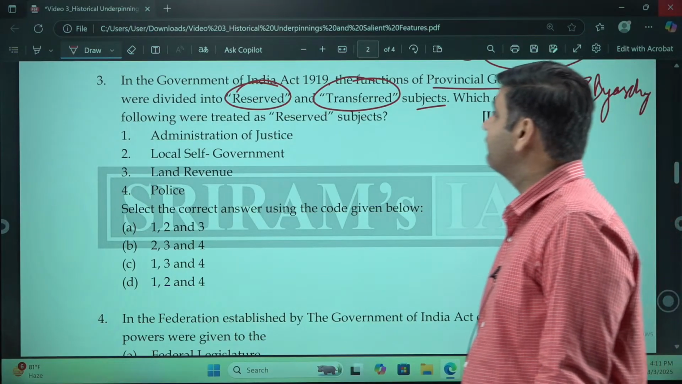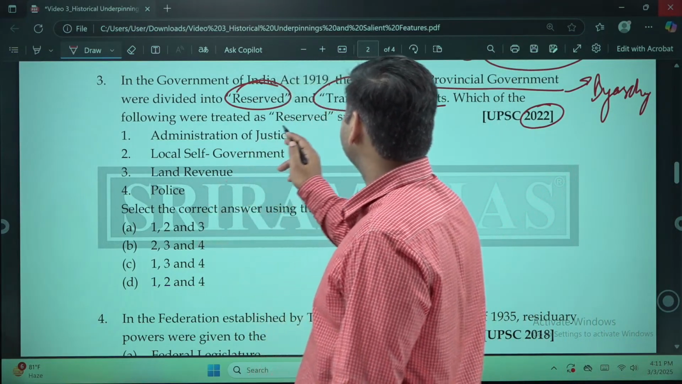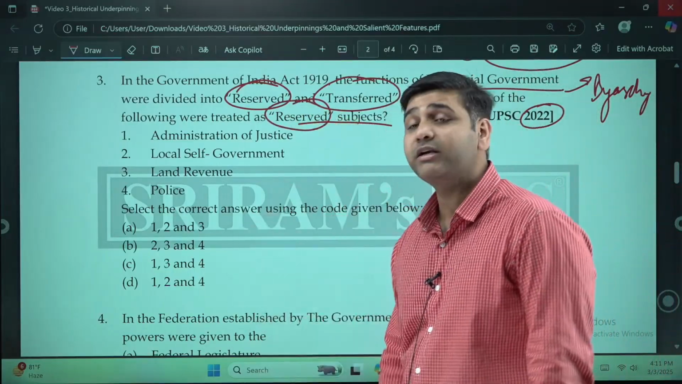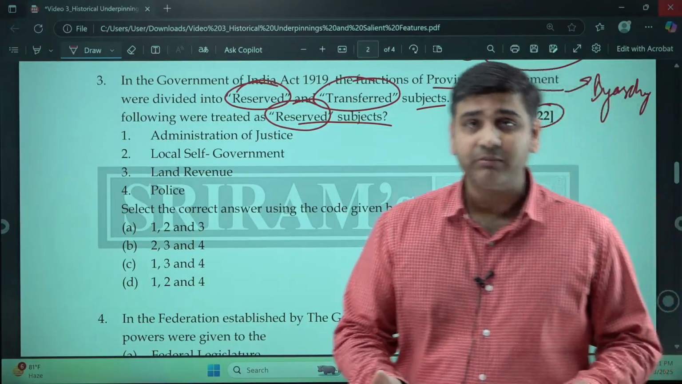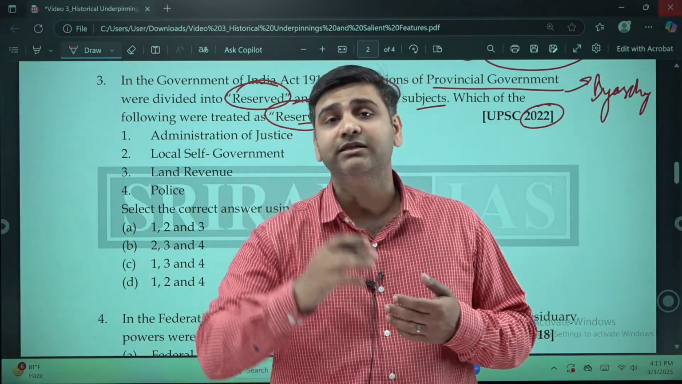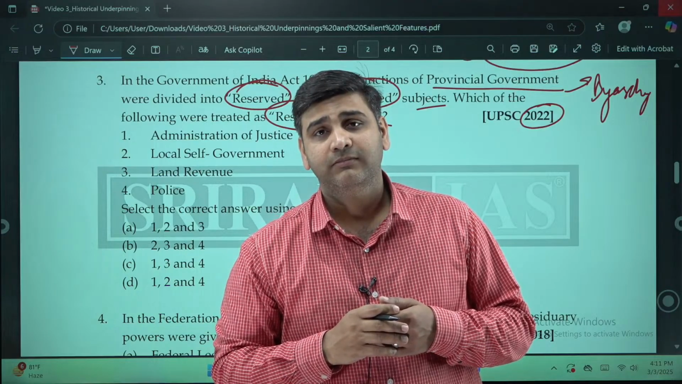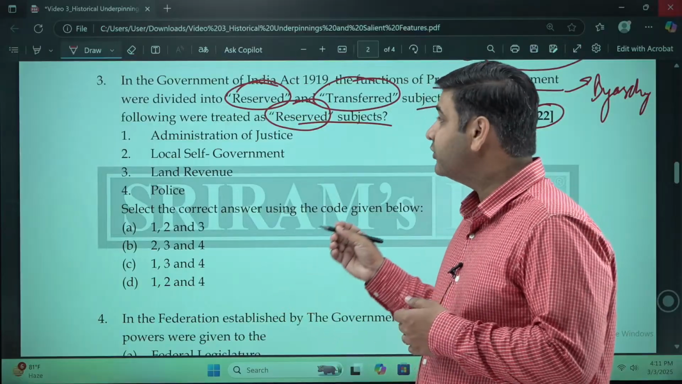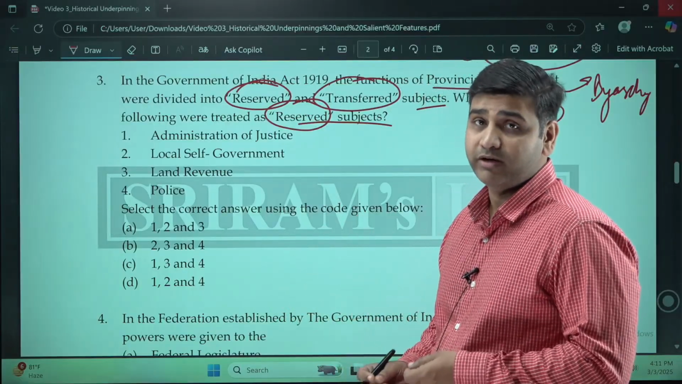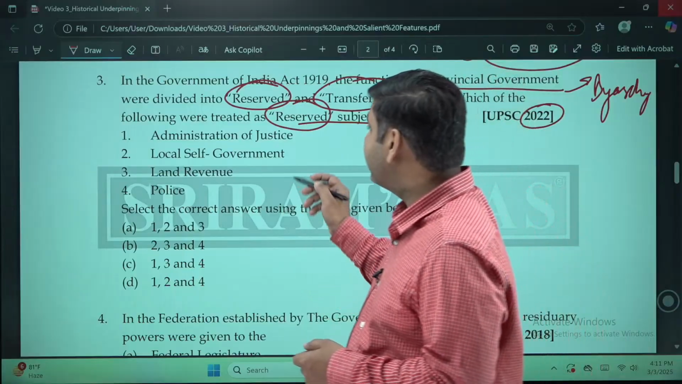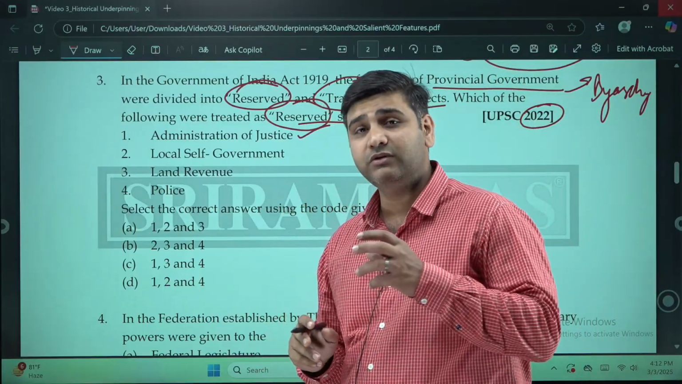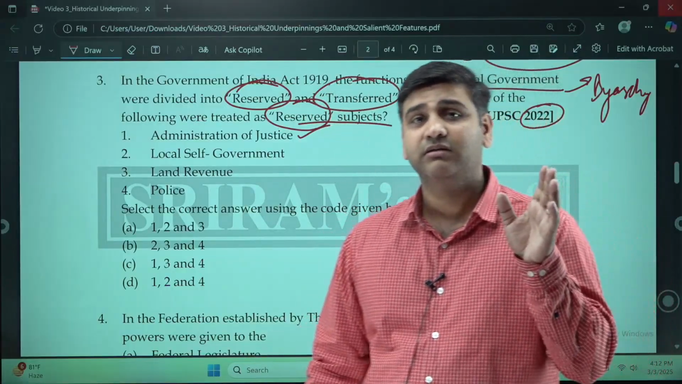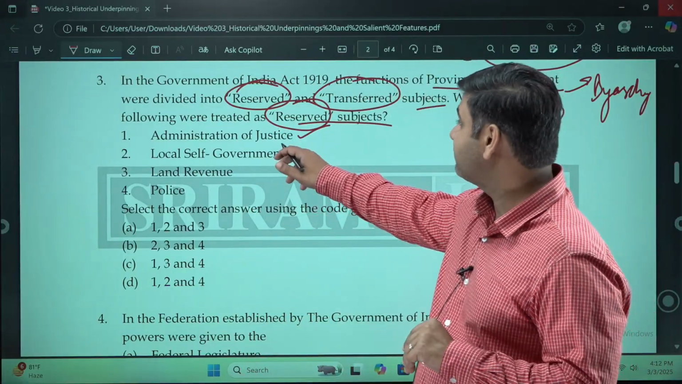Which of the following were treated as reserved subjects? So I have already told you, reserved subjects were the ones which were important. They were kept in the hands of the British government, and transferred were the ones which were given to the Indians to legislate upon. So among these 4, which ones do you really think are the important ones and were reserved? Administration of justice, of course, this is one of the most important things. If you give this to Indians, they will send the Britishers to jail. Okay, this is very important.